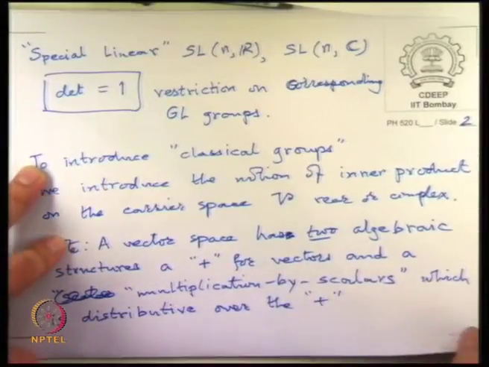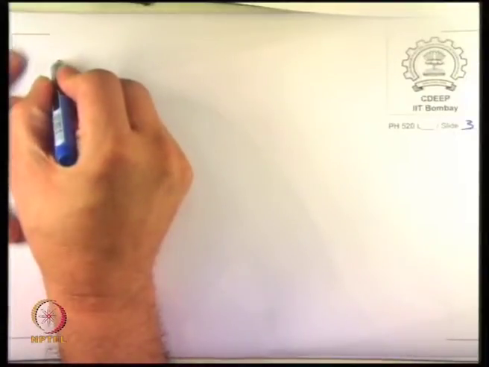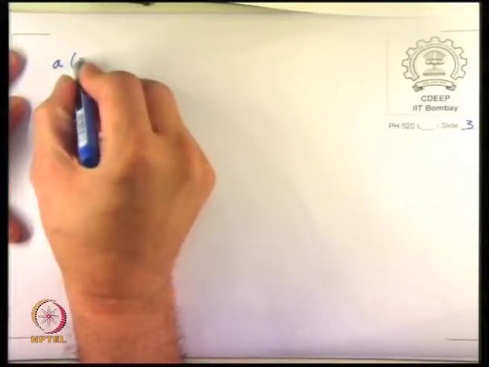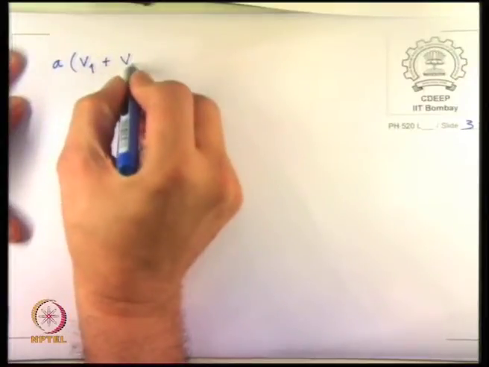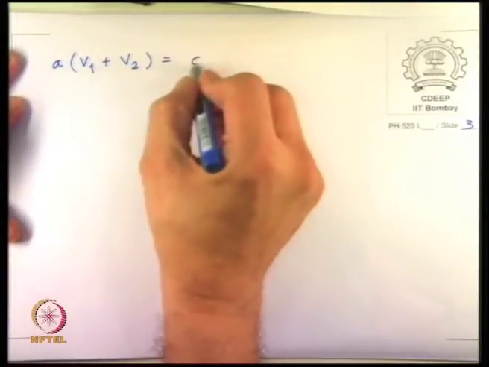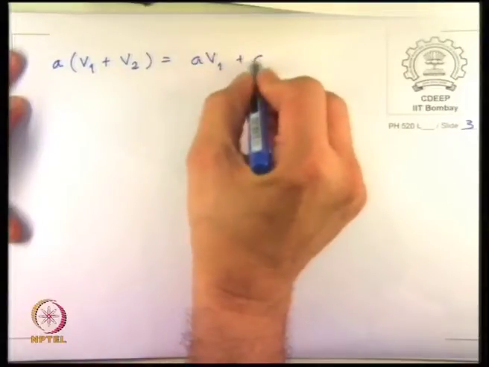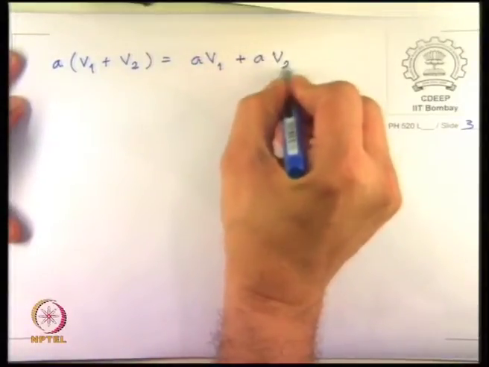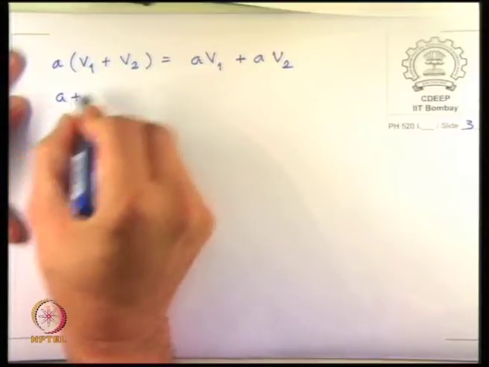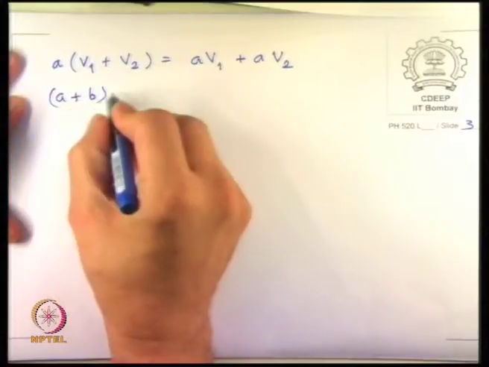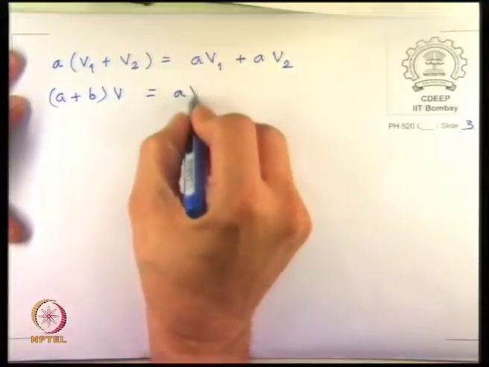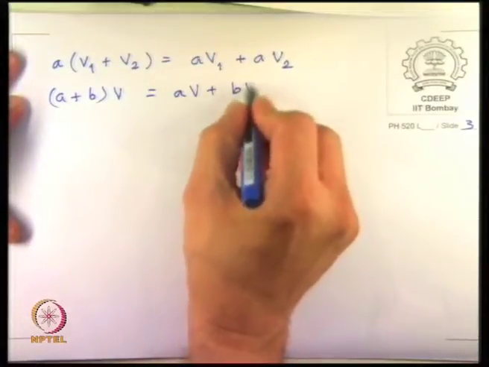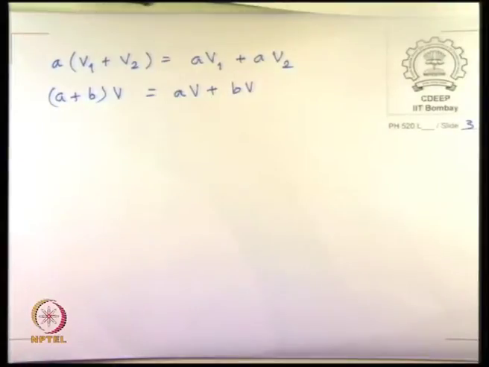So we have the property that if we have A times (V1 plus V2), it becomes equal to A V1 plus A V2. It is also true that (A plus B) V is equal to AV plus BV. So the scalar multiplication satisfies these properties.